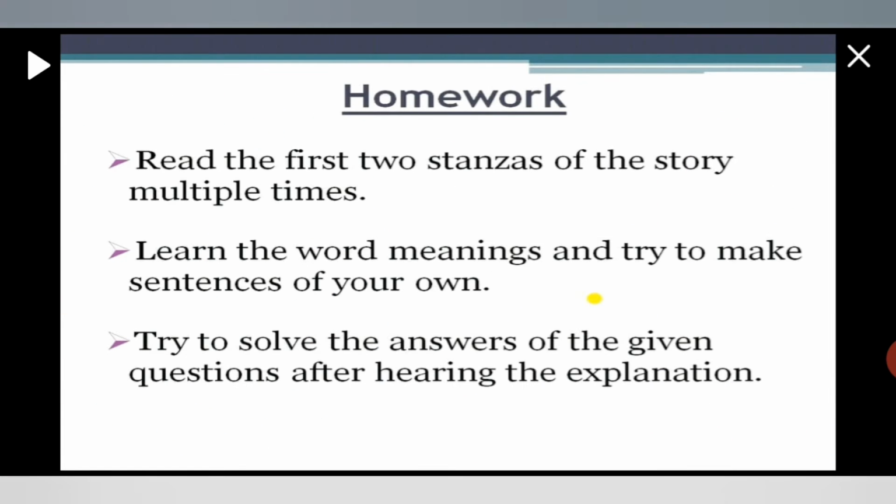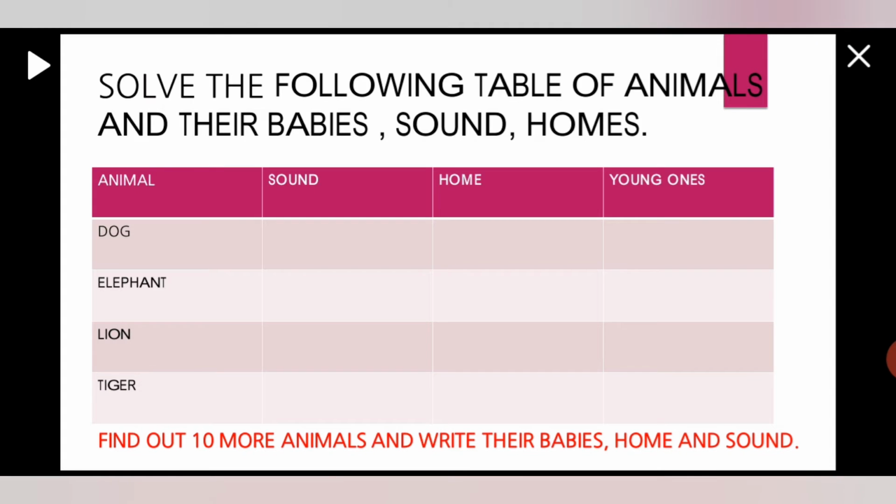Okay. So, till now, you can read the first two stanzas of the story multiple times, learn the word meanings, and try to make sentences of their own, and try to solve the answers of the given questions after hearing the explanation.